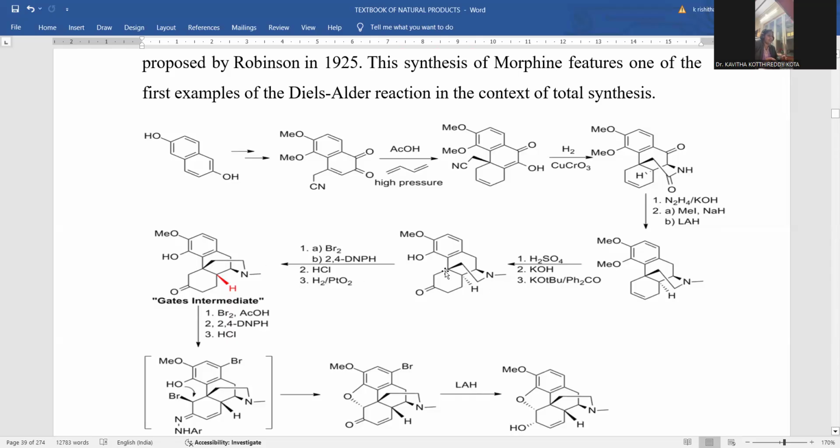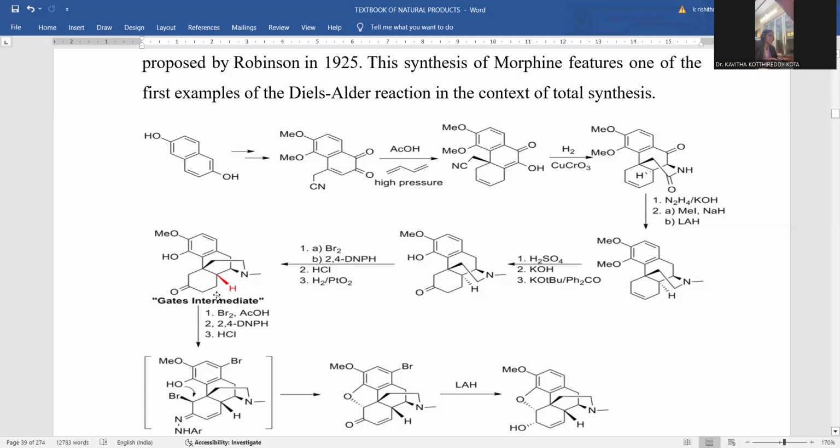Here is the kind of alkylation product, and that kind of molecule orientation will be shifted. Here we have a hydrogen at the back, and that will be converted into a front side hydrogen atom, which is indicated with a red symbol, because this is the important key step within the reaction. Stereochemistry is completely inverted. By means of these reagents, what we can notice is the stereochemistry of these two. Wherever we have this puckered type of ring system, it will be transformed into a kind of straight one, and the hydrogen present on the back side will be transformed into the front side one. This is the inversion of stereochemistry. This kind of chemical transformation is noticed by these reagents.